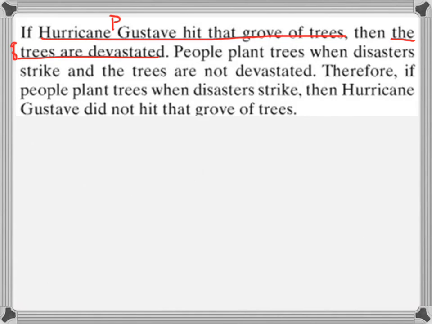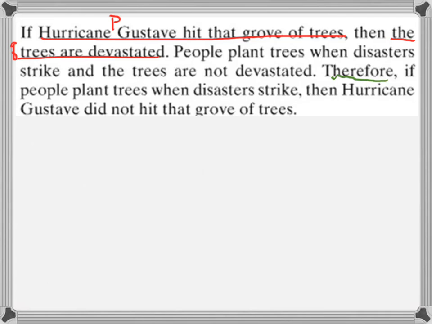Here's another example. If Hurricane Gustav hit the grove of trees, then the trees are devastated, period. That would be one statement. People plant trees when disasters strike, and the trees are not devastated. That's another statement. Therefore, the therefore signifies to us that we have our conclusion.